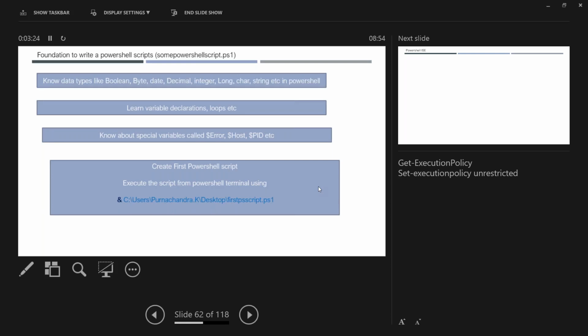As a programmer, you know there will be some built-in variables as well, and user-defined variables where we say username, password, etc. Built-in variables, let us say, getting the OS version or the SQL Server version. In the same way, there are built-in variables for PowerShell as well.